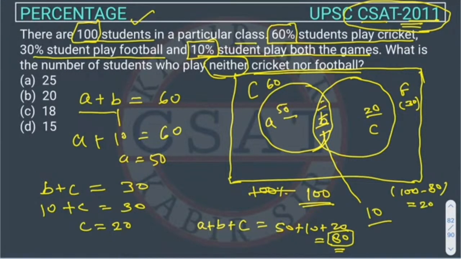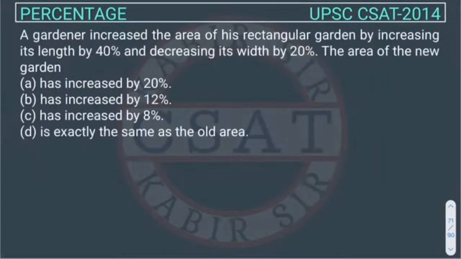So it will come 20. So there are 20 students who are not playing any games. So the answer will be option B, right? I hope everyone understood this. So this is the percentage question asked in the UPSC CSAT 2014 exam, right?